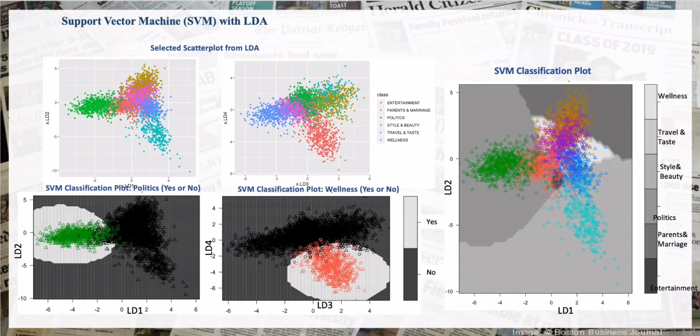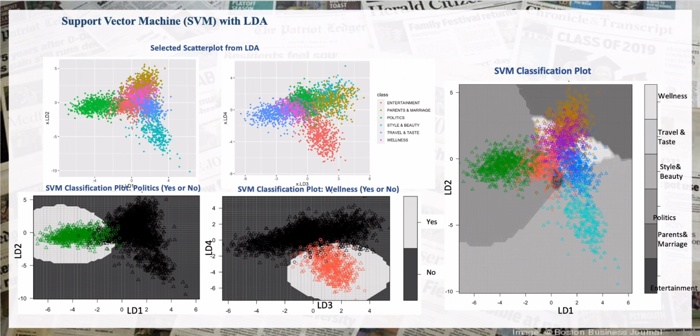The last algorithm that I apply is support vector machine with linear discriminant analysis, LDA. As you may remember from the previous slides, the data is in high dimension with over 9,000 features. I need to reduce the dimensionality of the data before applying SVM. LDA is used to find projection matrix directions that maximize the separation among classes. For C-class classification, LDA produces at most C-1 feature projections. There are 6 main categories in this data, so I have 5 feature projections. Let's call them LD1 to LD5.